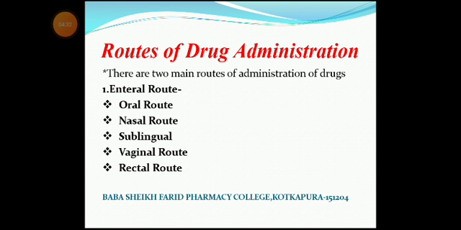Vaginal route: vaginal pessary, vaginal suppositories and other drugs will be inserted into the vagina. Rectal route: the administration of drug in the form of enema or in the form of suppository, those will be inserted into the rectum.